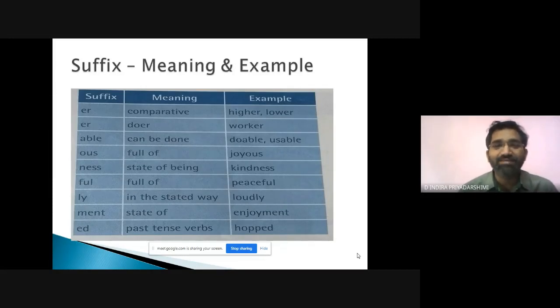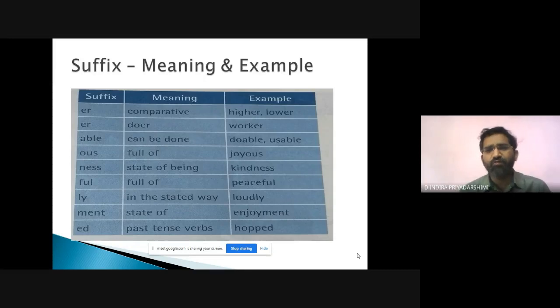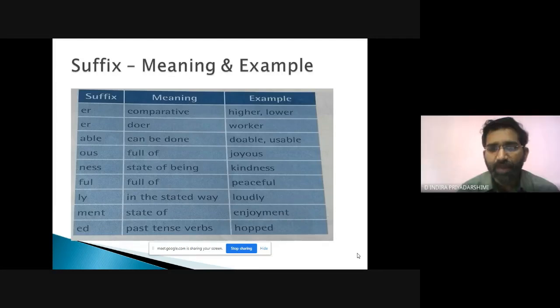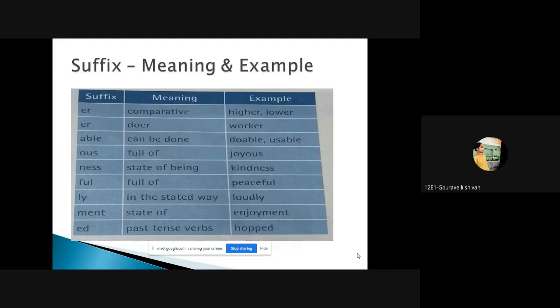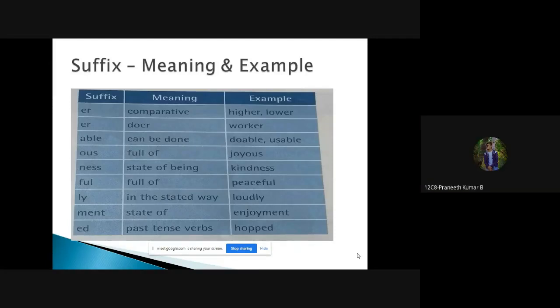Next we have the suffix -ness, state of being: happiness, kindness, greatness, sadness. All nouns here, noun forms of adjectives: business, weakness, fitness, thickness, witness, brightness, awareness, darkness, sweetness, cuteness, seriousness.